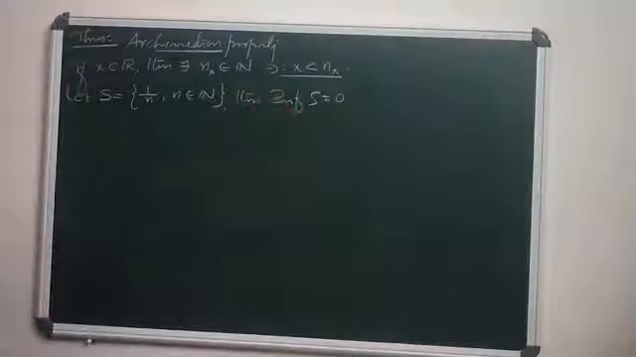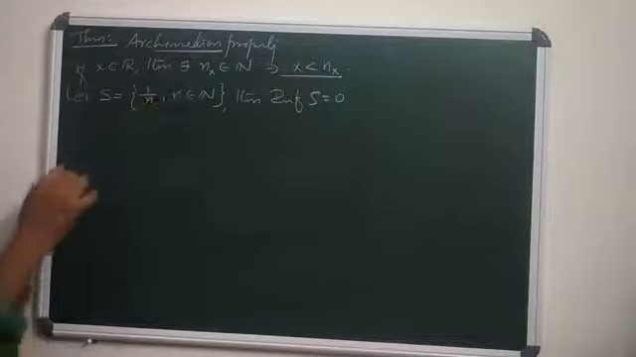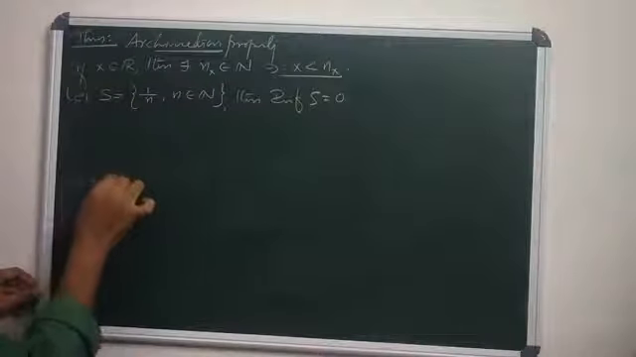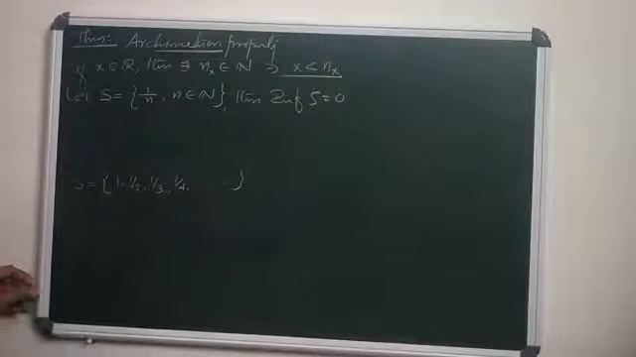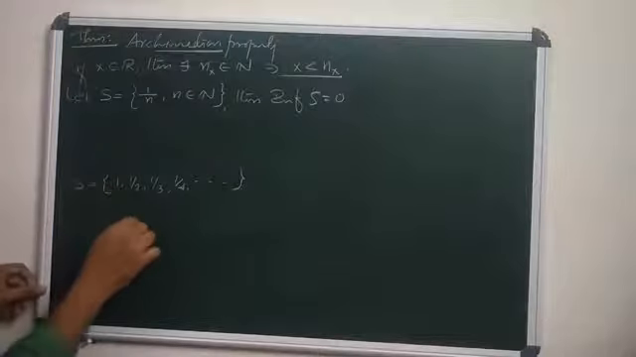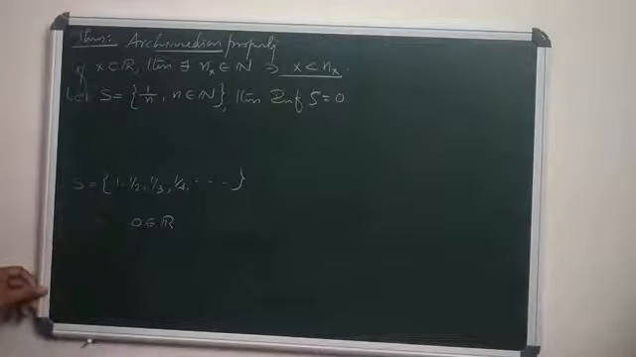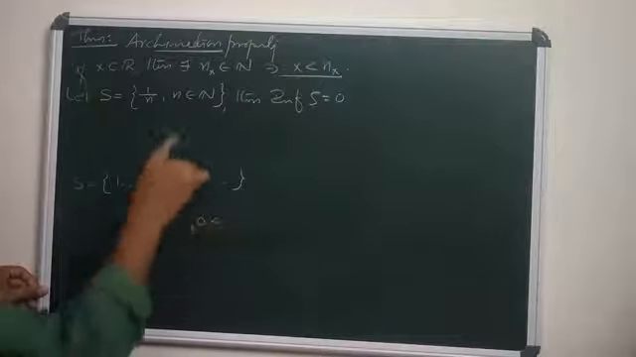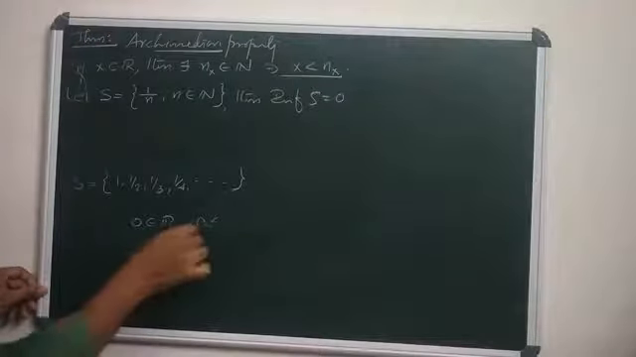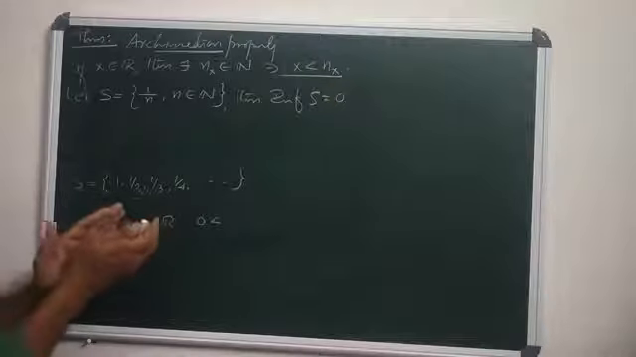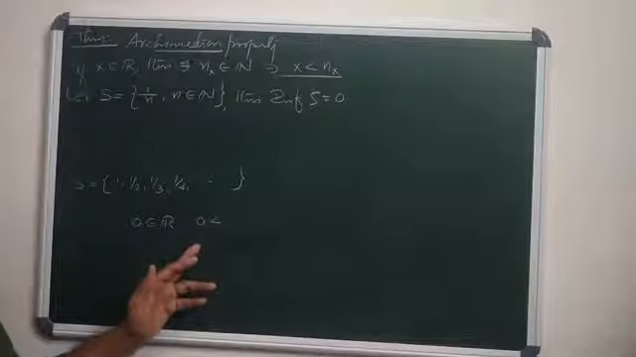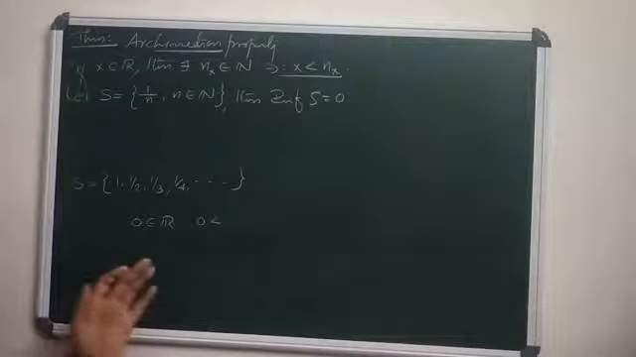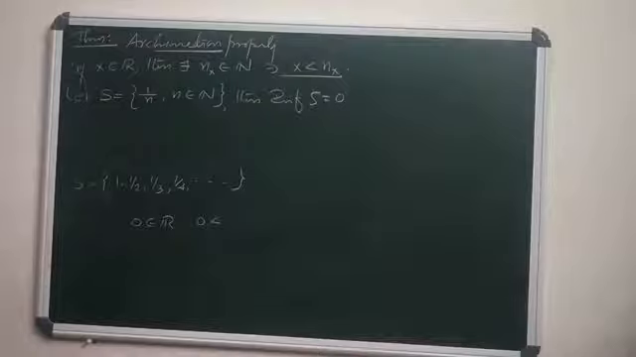How to prove this one? N is a natural number, so what is actually S? S is 1, 1 by 2, 1 by 3, 1 by 4, and so on. Clearly, you can choose 0 in R such that 0 is less than every element in S. That means 0 is a lower bound. Any number less than 0 is also a lower bound, and 0 is the greatest lower bound. So 0 is the infimum. That is one proof.